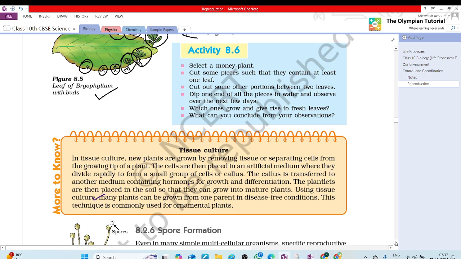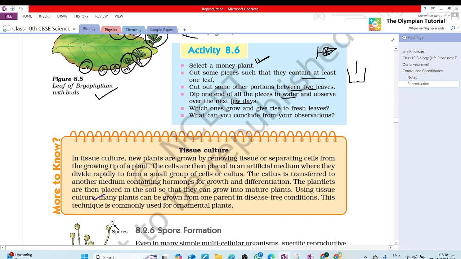So here we selected money plant. Have you ever seen money plant? Yes, ma'am. And what we do, we cut some pieces, but they contain at least one leaf. We also cut some other portion between two leaves, dip one end of all pieces in water and observe over the next few days.